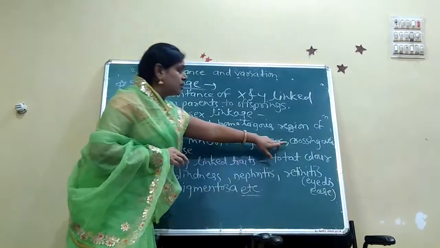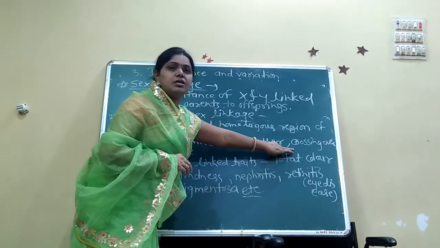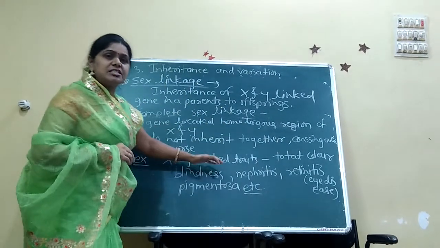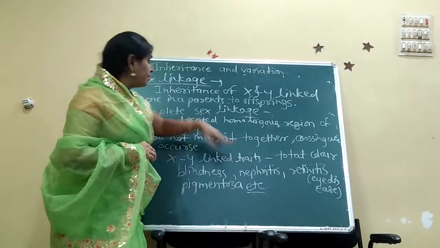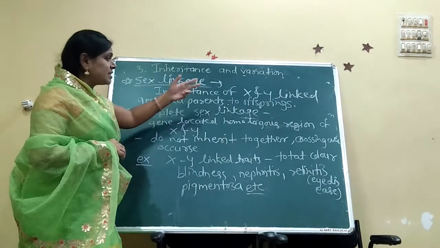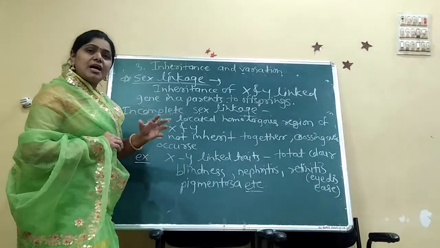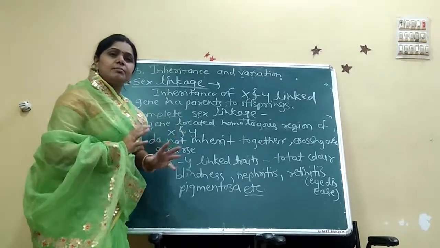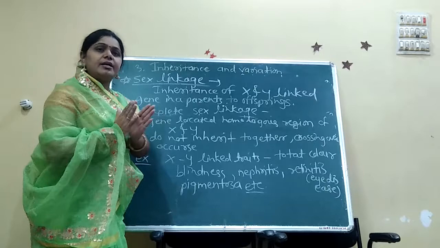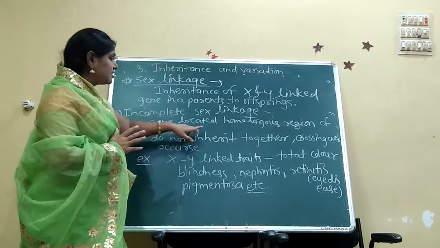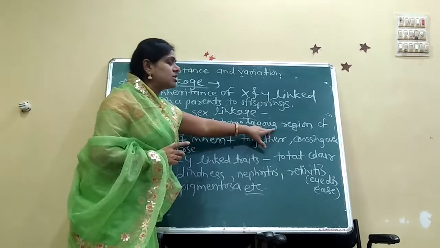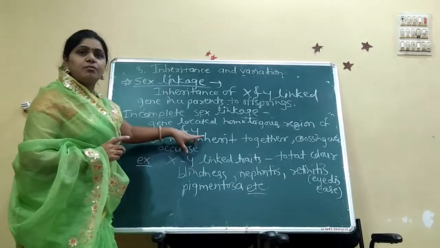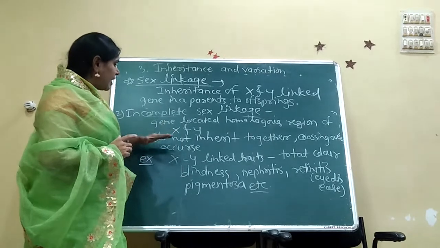Because of this, in meiosis crossing over occurs, and for that reason these genes do not inherit together. But in complete sex linkage, these genes are inherited together because they are located closely. These are located distantly on the non-homologous region of the X and Y chromosomes here.